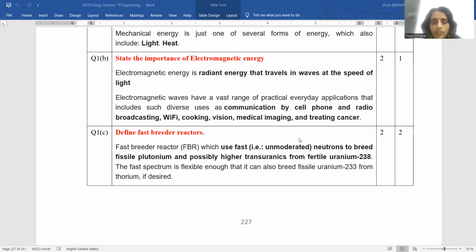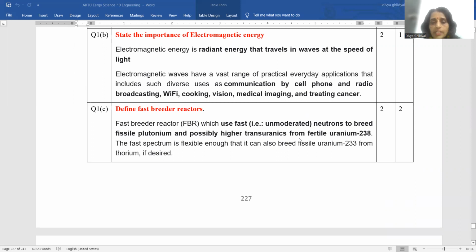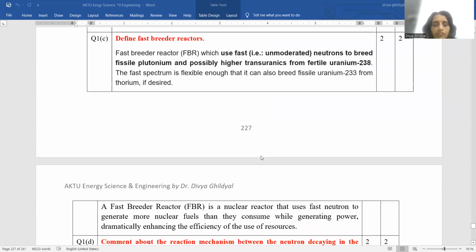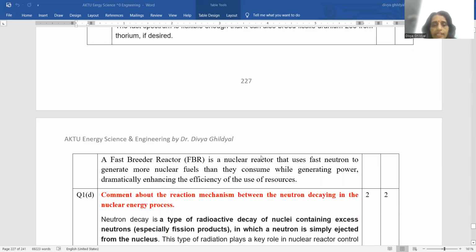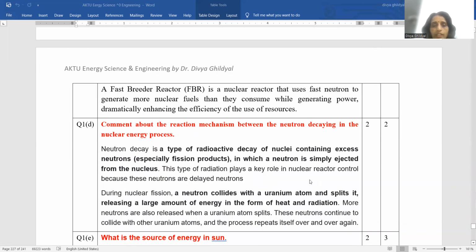Define fast breeder reaction. Fast breeder reaction uses fast neutrons to breed fissile plutonium and possibly higher transuranics from fertile uranium. The fast spectrum is flexible enough that it can also breed fissile uranium from thorium if desired. A fast breeder is a nuclear reactor that uses fast neutrons to generate more nuclear fuel than it consumes while generating power. Comment upon the reaction mechanism between neutron decaying in nuclear energy process.